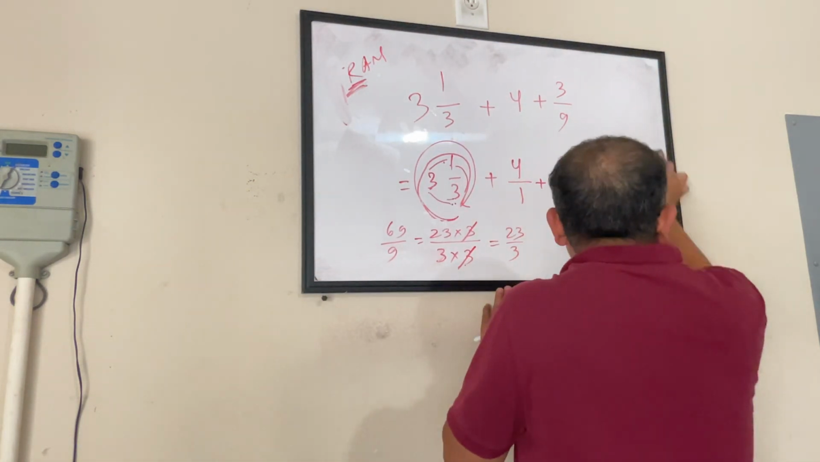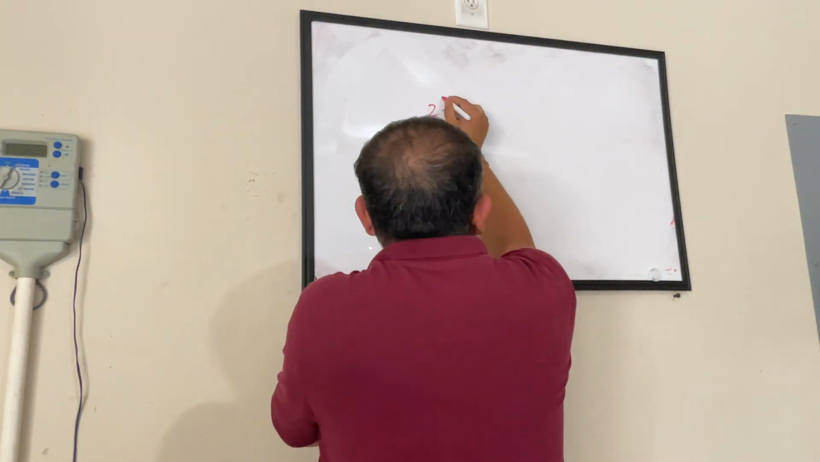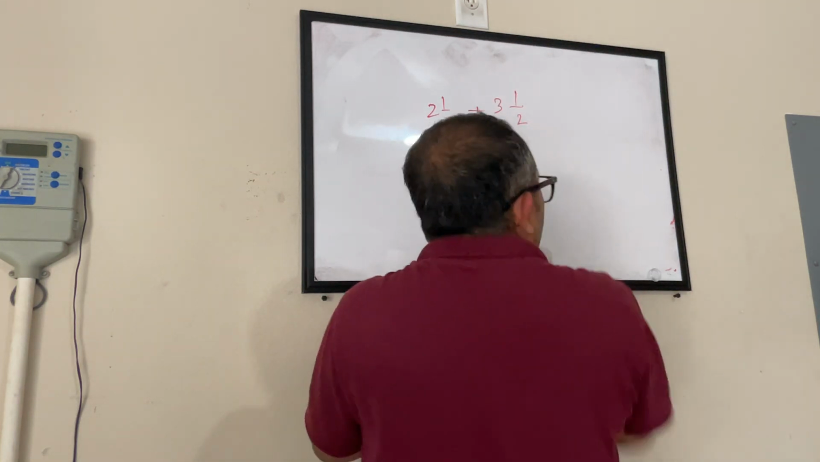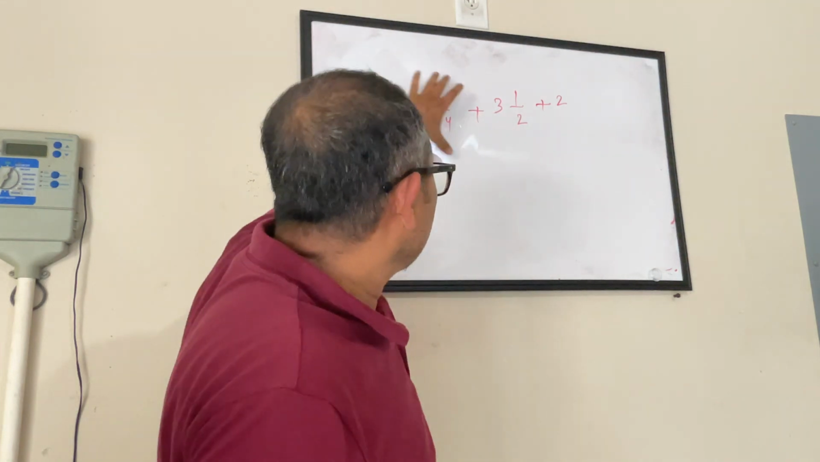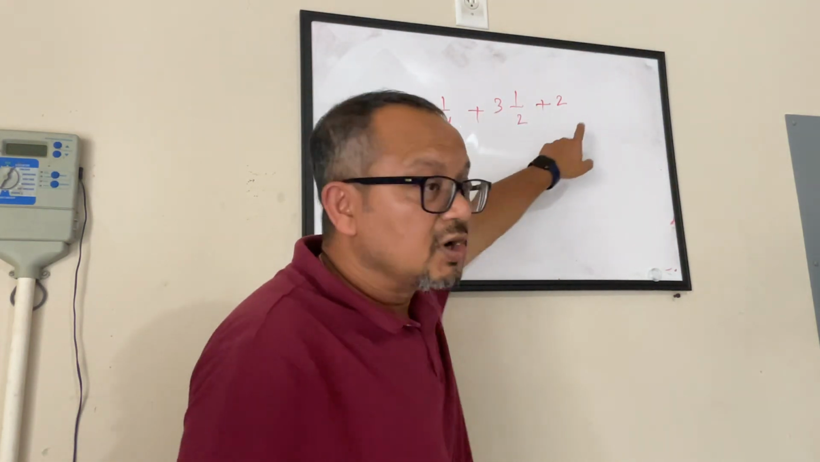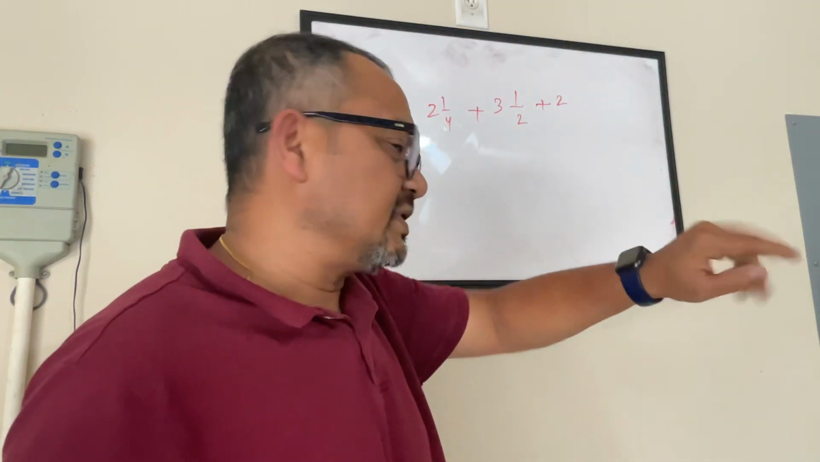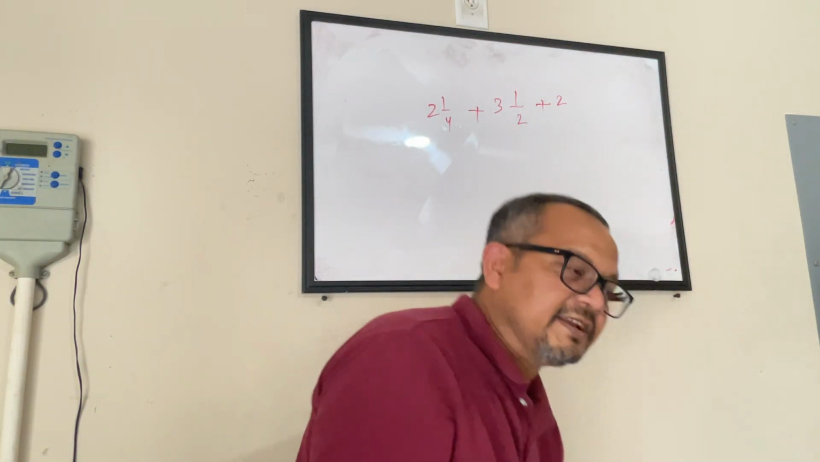Now I want you guys to solve one sum, so that will give me a guarantee that whatever I taught you guys, you are able to follow it. Okay. 2 1 by 4 plus 3 1 by 2 plus 2. I want you guys to solve this and let me know. You guys have maybe 7 minutes to solve this one. Okay. And then we'll go to the next topic.